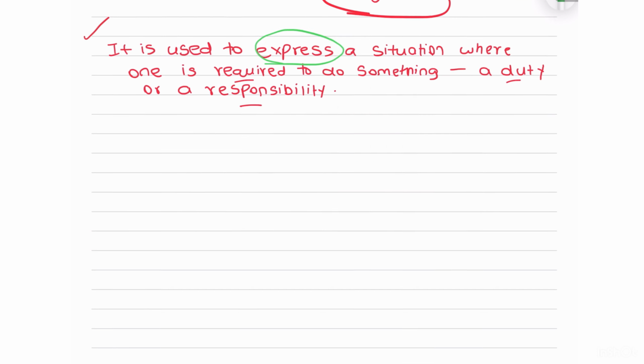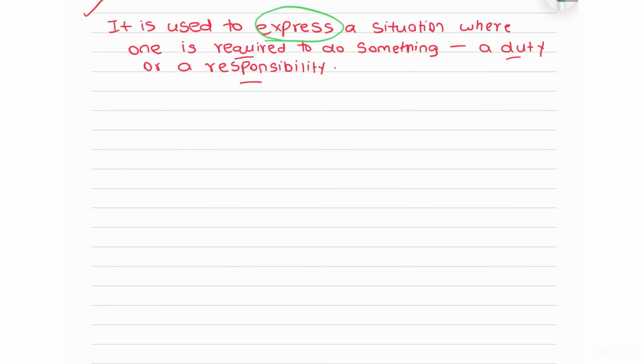Okay. For that you need to understand the formation or the sentence structure, which is extremely easy. Okay. So mainly obligation is done with two verbs. Okay. You must already have heard of them. First one is our verb devoir and second one is falloir. Now what do they mean? Devoir means to must and falloir is to be necessary.